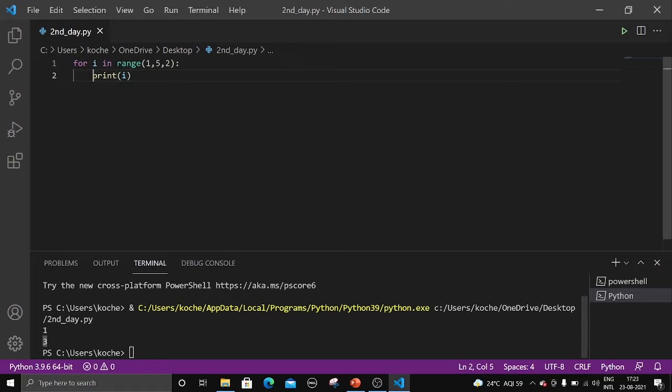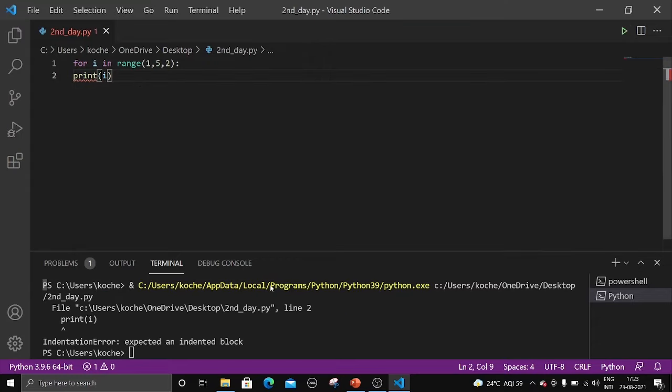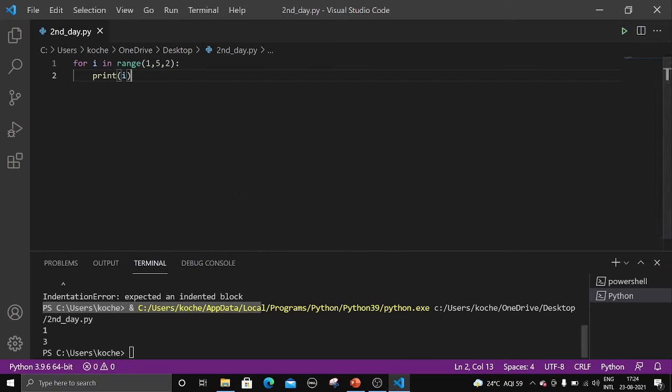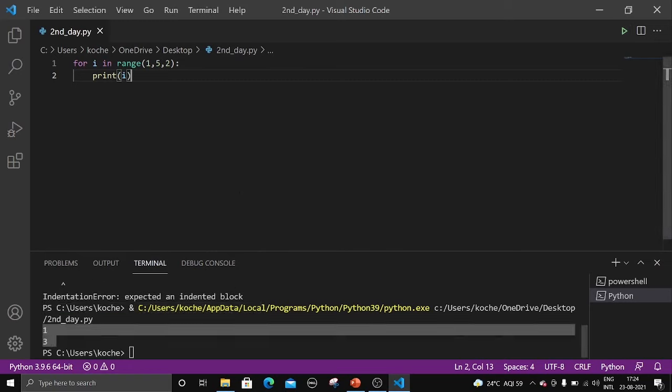Now let me show you what will happen if you do not follow indentation. That means that you are not giving proper spaces. Now let me print this one. There you go. We got an error here. Indentation error, expected an indent block. So there is nothing to worry. Just go here and just press tab on your keyboard, and Control plus S and run the program, and we got the output here. Okay. So this is how you follow the indentation in the for loops, right?